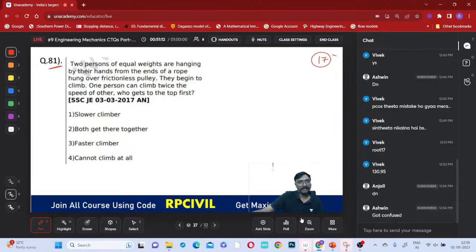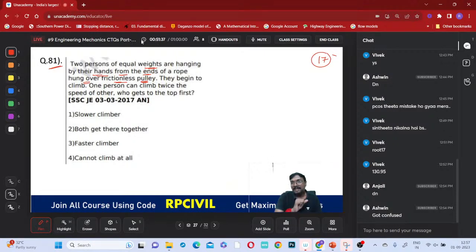So what is that? Two persons of equal weights are hanging by their hands from the ends of a rope hung over a frictionless pulley, right? Whenever it is a frictionless pulley, what will happen? Even though one person has climbed double the distance, he will get down immediately, no? Because whenever friction is there, they will stay as they are.